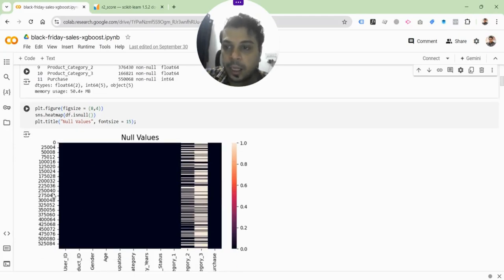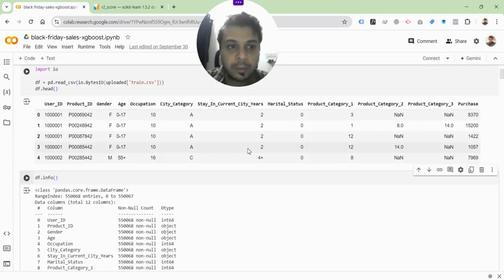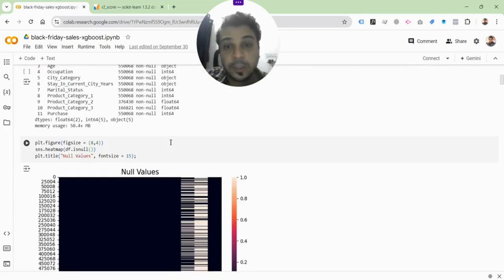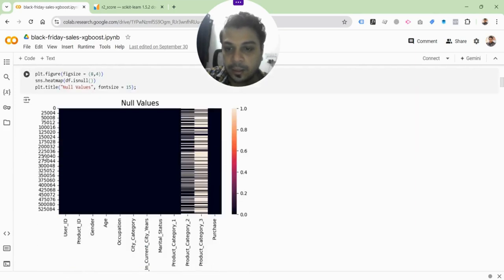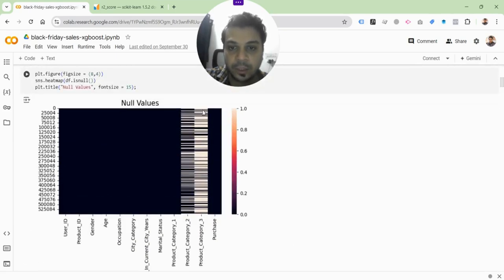So now we are plotting the null values. This is basically a very early stage analysis that you have to run on any data set. You will have to find out the null values. Null values simply mean that you don't have any value for that row in that particular column. So there you go. This will have to be found out, and as you can see, there are quite a few null values here in a couple of columns. So product category 2 and product category 3 actually have a lot of null values, as you can see from this distribution. This gives you a nice visual idea.